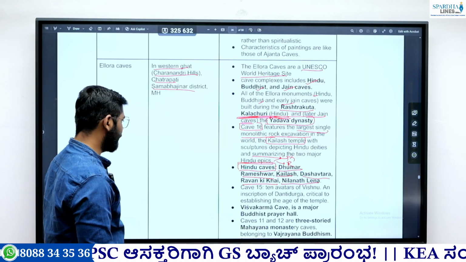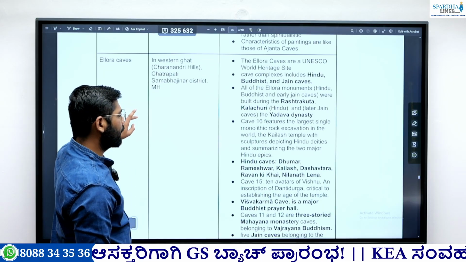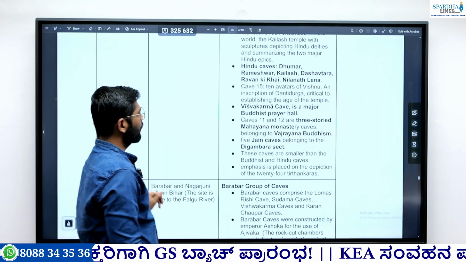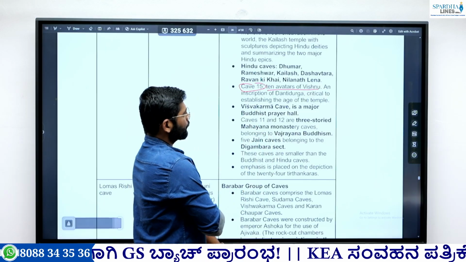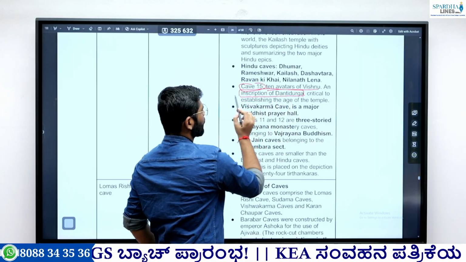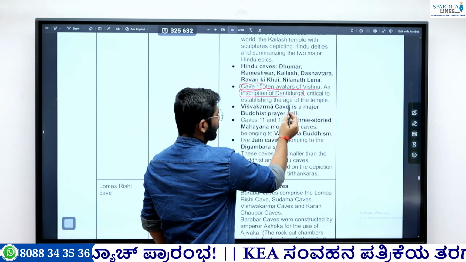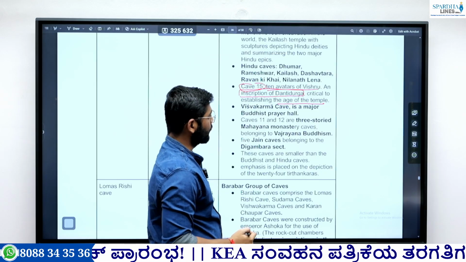Okay. Next, cave number 15. In cave 15 there is the depiction of the 10 avatars of Vishnu. Here we found the inscription of Dantidurga. Who was Dantidurga? He was the founder of the Rashtrakuta dynasty. And the temple belongs to the age of Dantidurga.